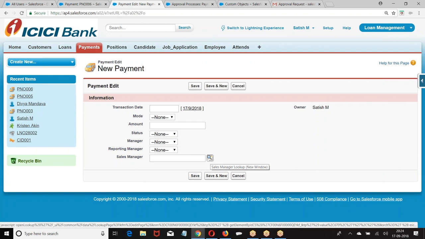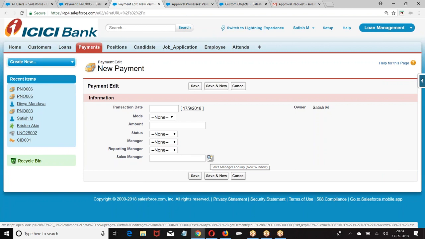Clear for everyone? Before you implement any logic on the record, you want the record to be approved. Then we go for the approval process. I hope you are good. Everyone is good with this?